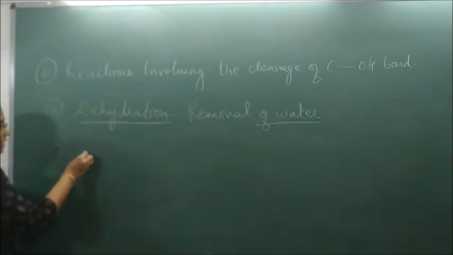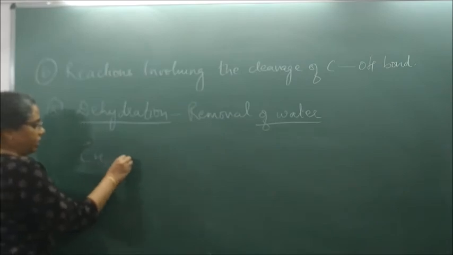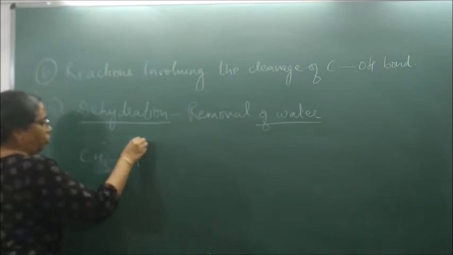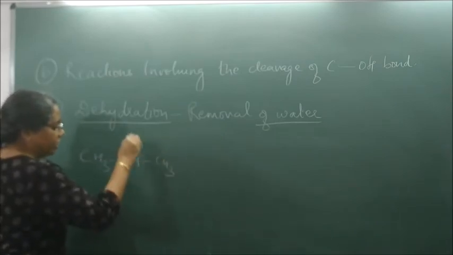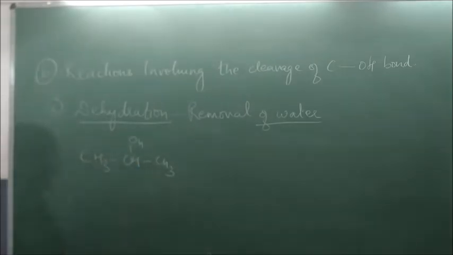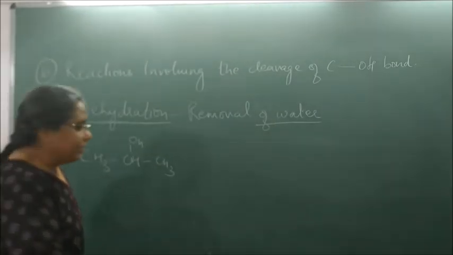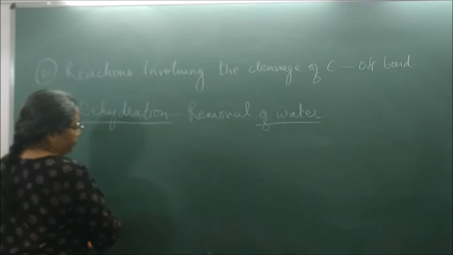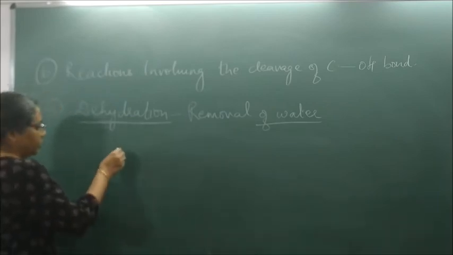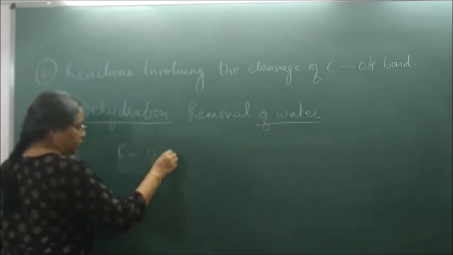So let us understand now. CH3, CH, OH, and CH3. This is propan-2-ol. Before that, let us finish first the general part. Let me do it with ROH.